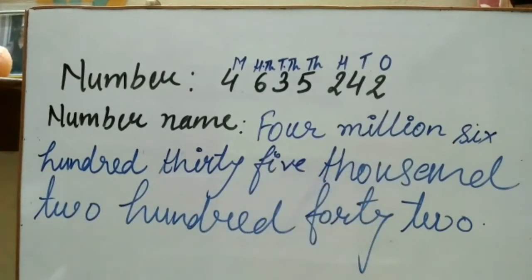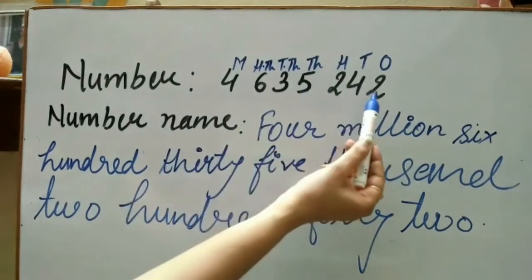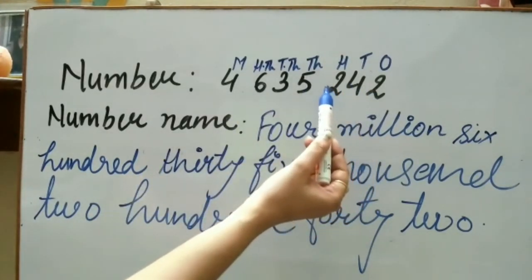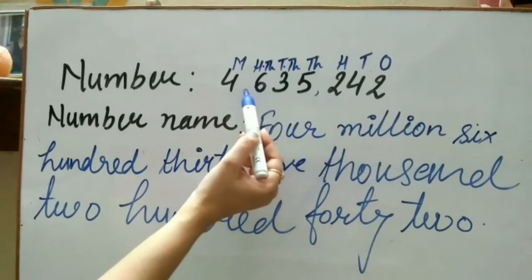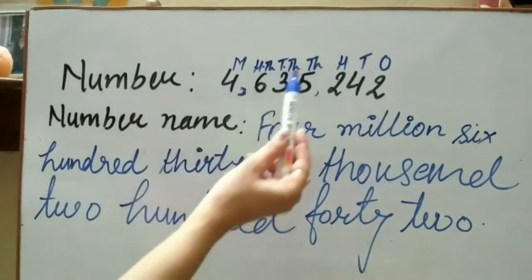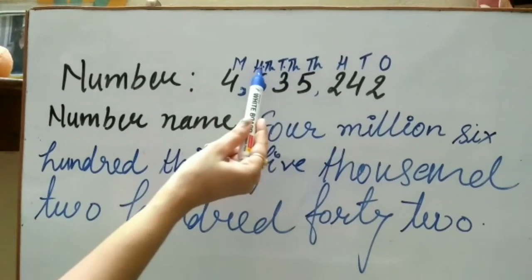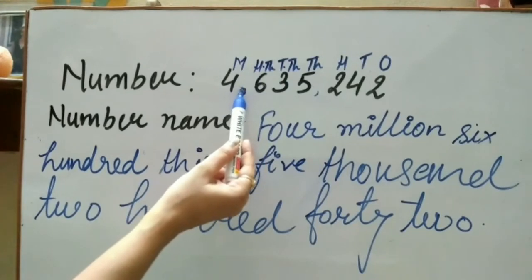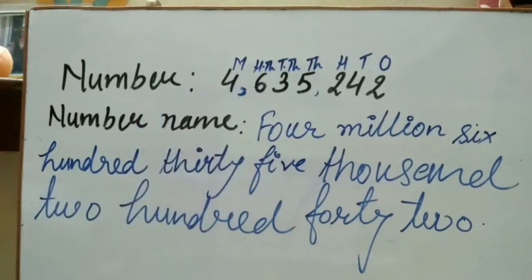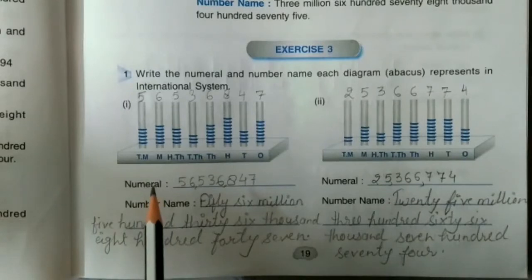4,635,242. Understood? Now, how do we place commas according to the international system? I have told you, we always place a comma just after each period. Ones, tens, hundreds come under the ones period, so put a comma. Thousands, 10,000, 100,000 come under the thousands period, so we will place a comma just after the thousands period. Understood? Now, we will do the exercise.